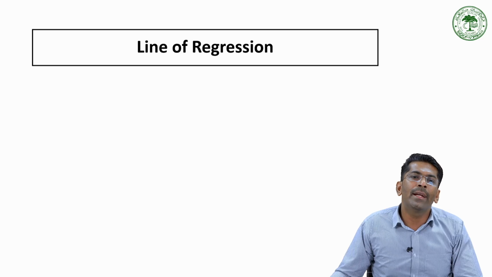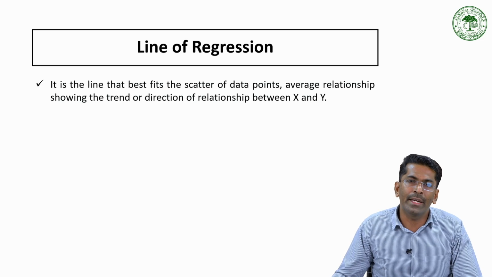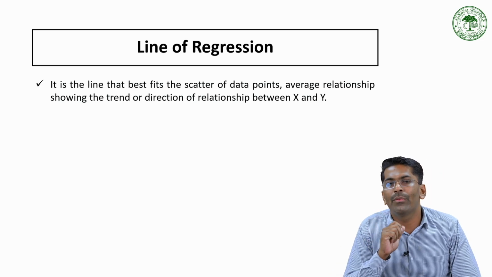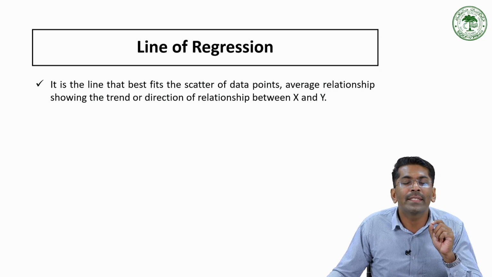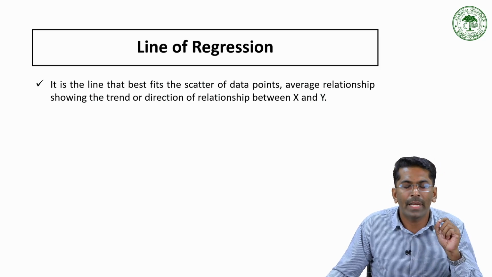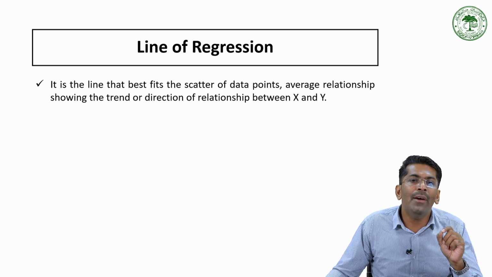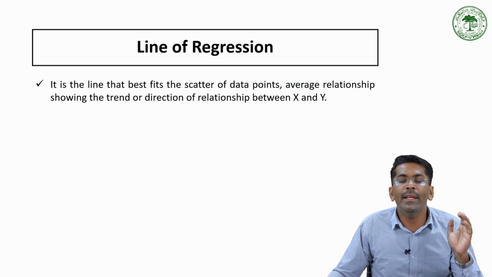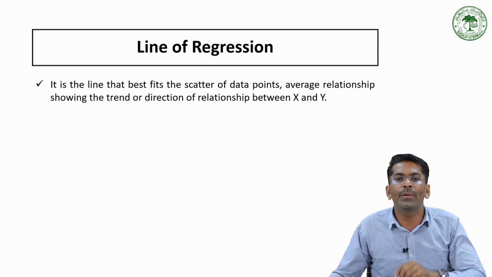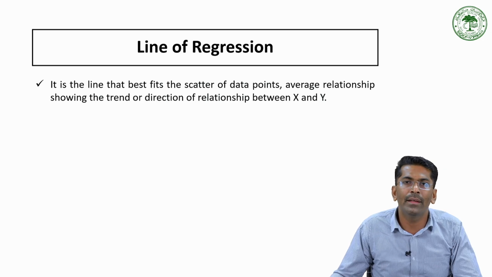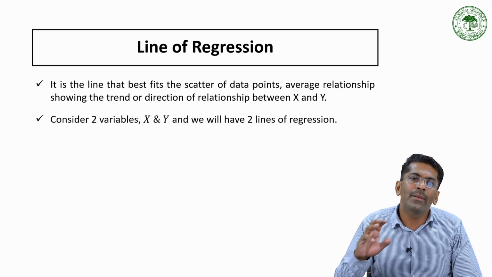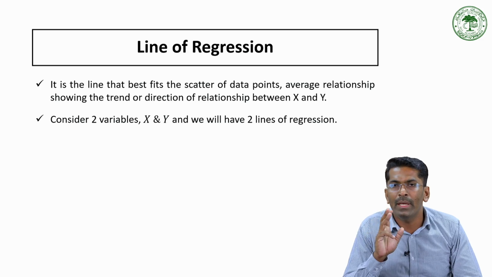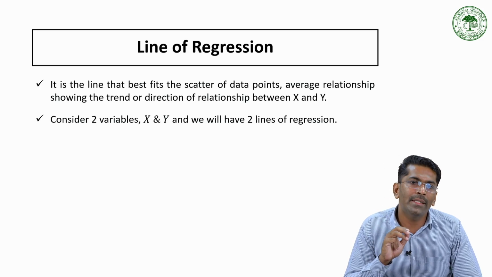Now, based upon that, we have a line of regression. What do we mean by line of regression? It is the line that is the best fit for the scatter diagram points or scatter data points, the average relationship showing the trend or direction of the relationship between two variables, x and y. Let us consider we have two variables, x and y, where y is the dependent variable and x is the independent variable.